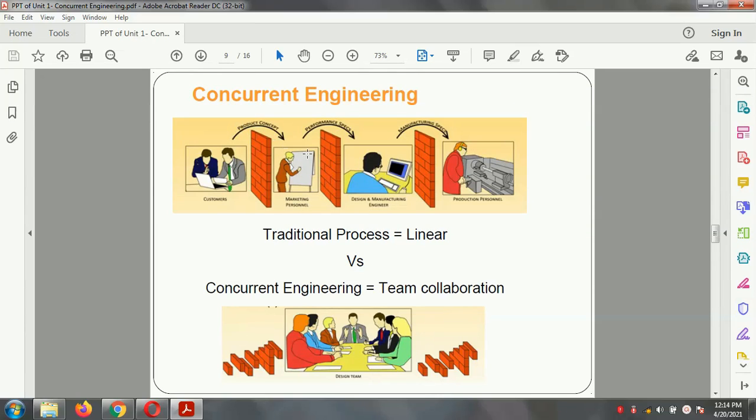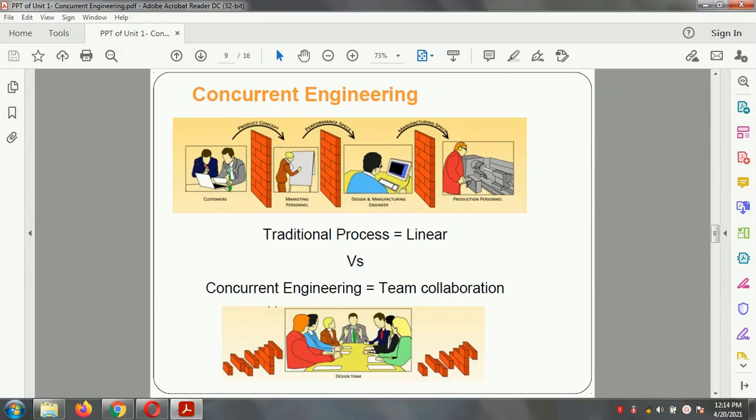With respect to the product concept, the marketing personnel work on that concept, and it is forwarded to the design and manufacturing engineer, and then to the manufacturing aspect related to the production personnel. All these activities are carried out one by one. One activity is completed, then another activity is started, and after completion of that activity, the next is started. This process is known as traditional engineering.